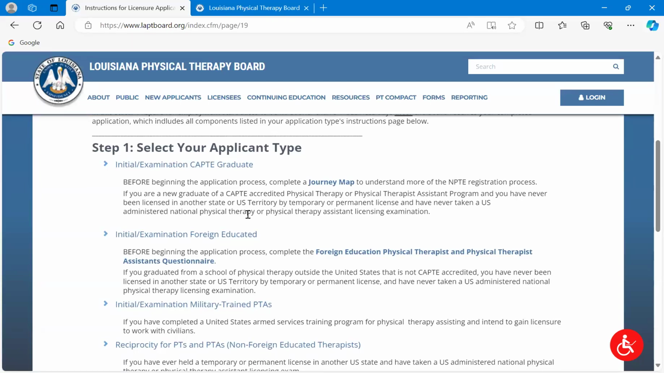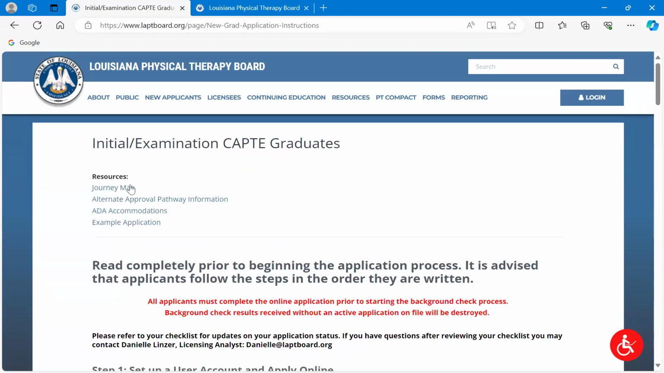We are going to be going into the initial examination CAPT graduate instructions because you are all new graduates getting ready to enter the profession. This is you. We're going to click on that here. And at the top, we've got some resources.